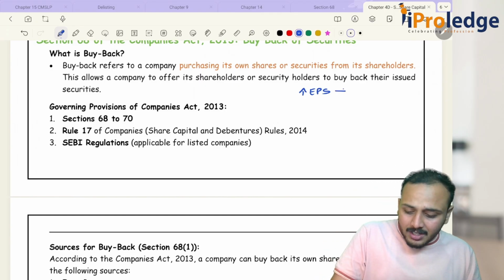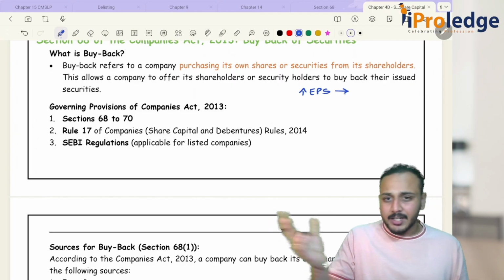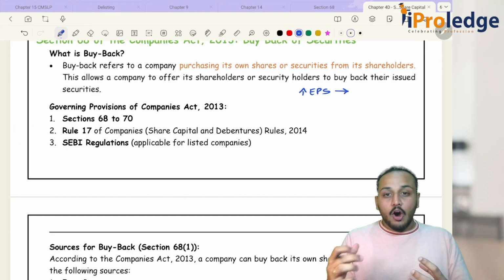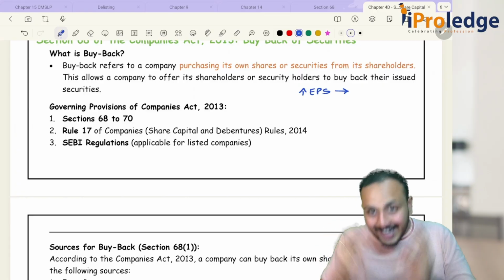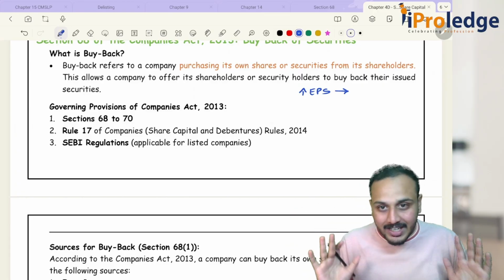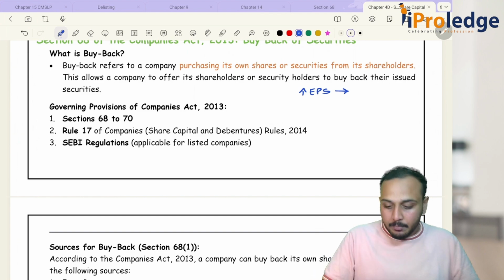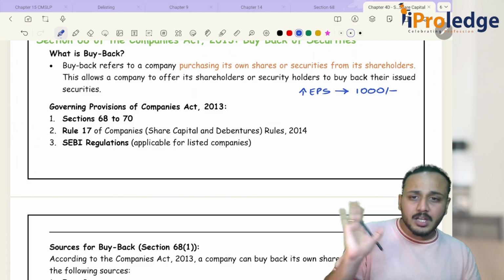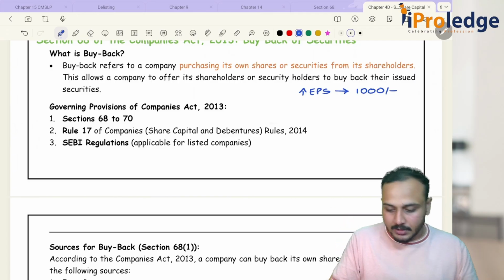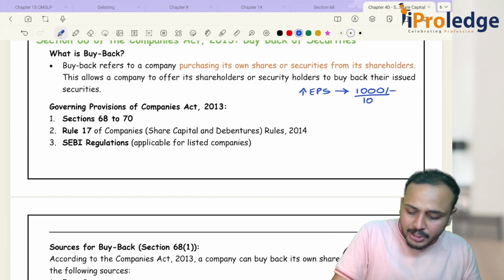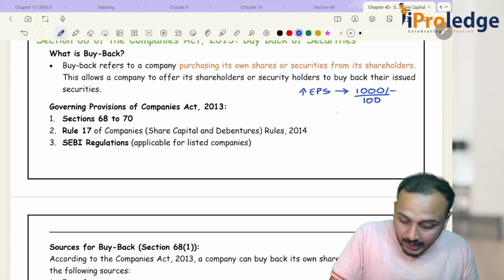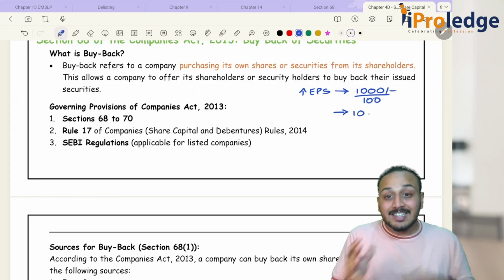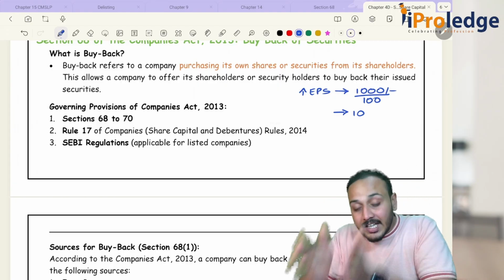Now, what do you mean by earnings per share? This is your financial management concept. Earnings per share, in the simplest terms, is how much a shareholder is earning on the amount that he has invested. For example, let's say the company has made 1000 rupees in a year, just taking a small amount for easy understanding, and the company has 100 shares. So now each and every share generates 10 rupees of earning. This is your earnings per share.